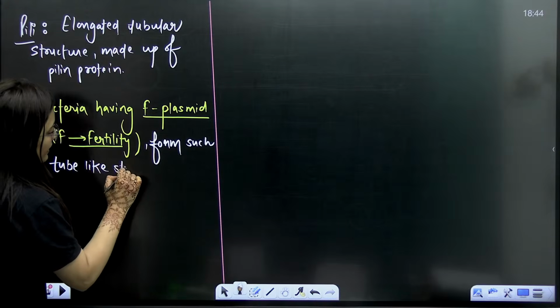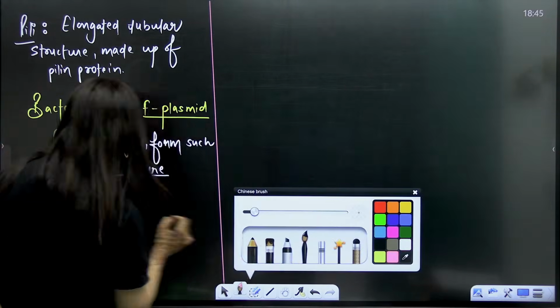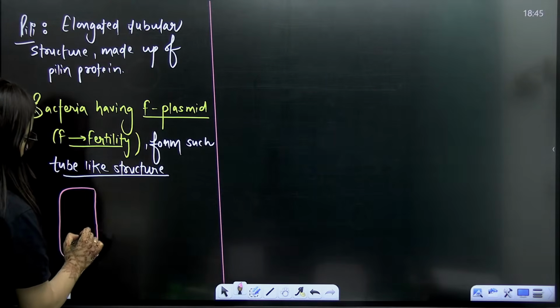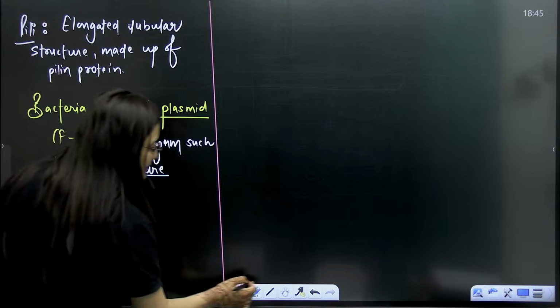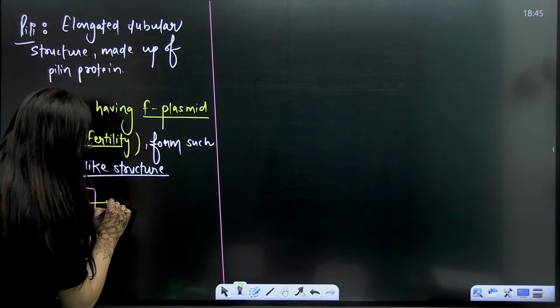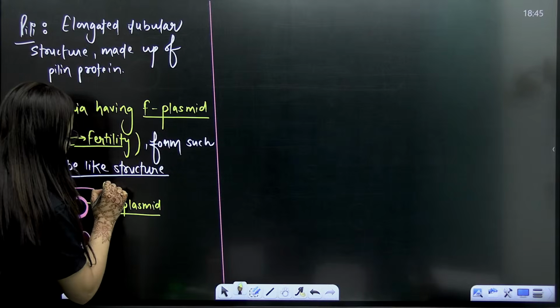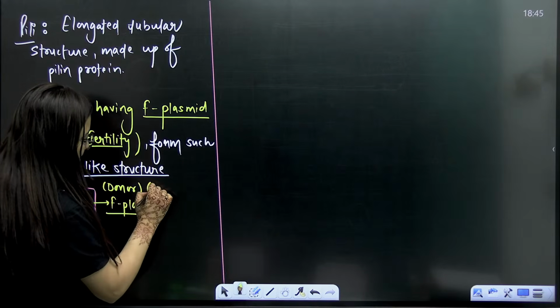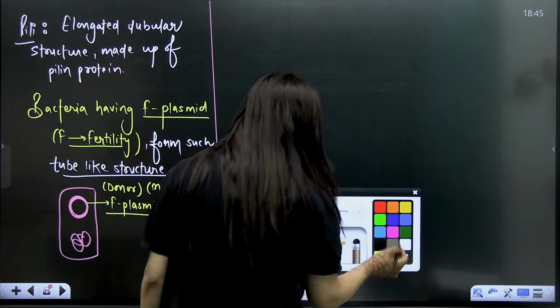Mainly we see them in the case of gram-negative bacteria, such tube-like structures. For example, let's suppose this is the bacteria. This bacteria has one more plasmid. You call this plasmid the F plasmid. What is the name of this plasmid? F plasmid. It is considered as the donor, my dear students. It is considered as male here.